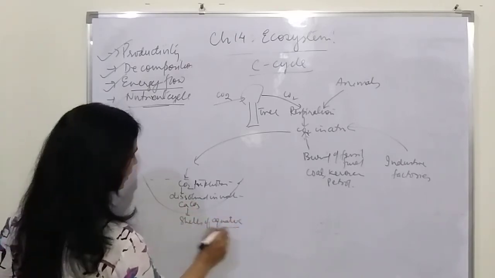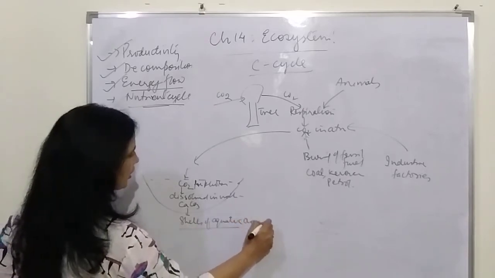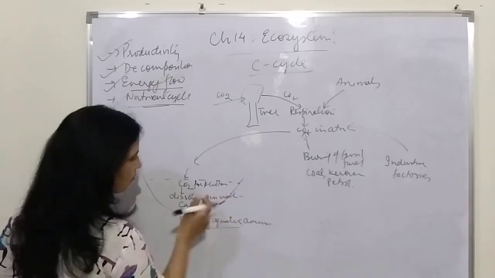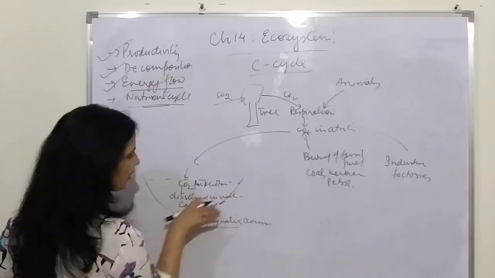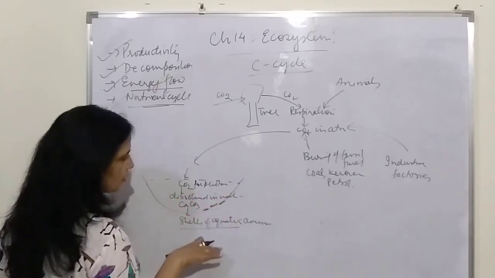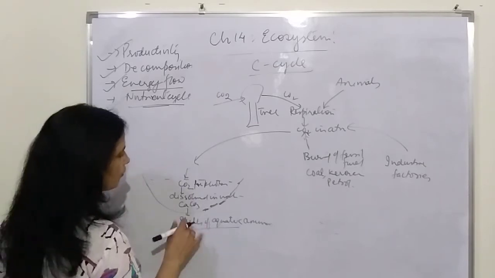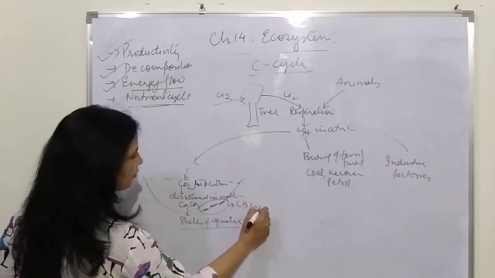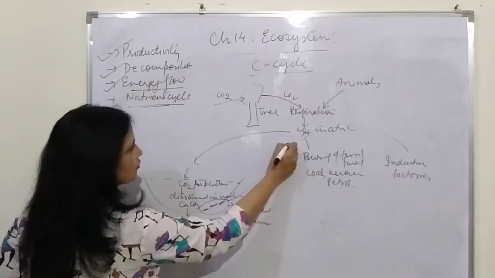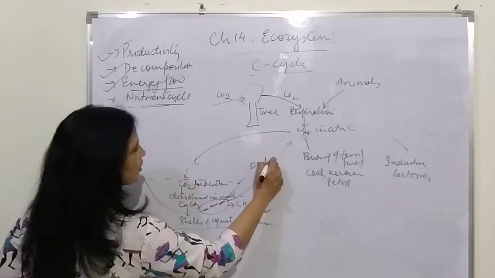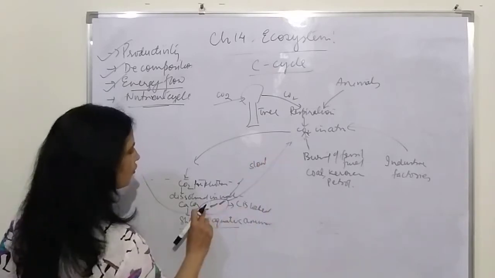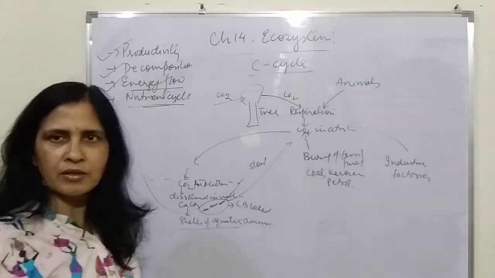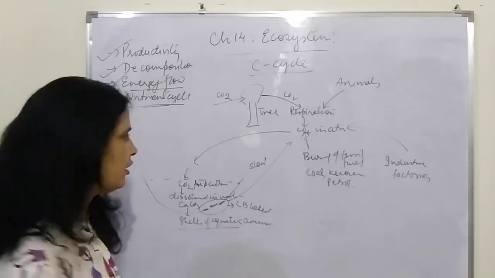The shells which are formed settle down at the bottom of the water body, and become the base of the water body. Here the carbon is locked and it is very slowly returned to the atmosphere. There is weathering or decomposition of these shells, which results in the returning of carbon dioxide, but the process is very slow.